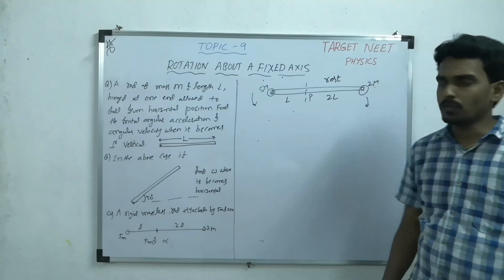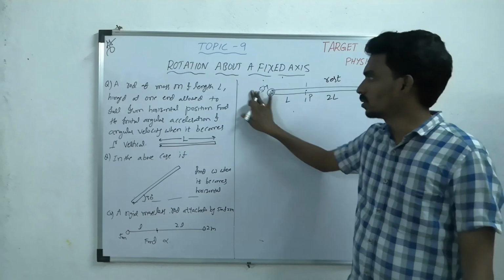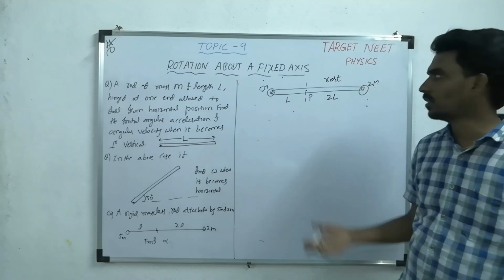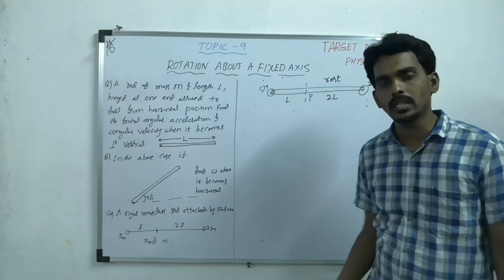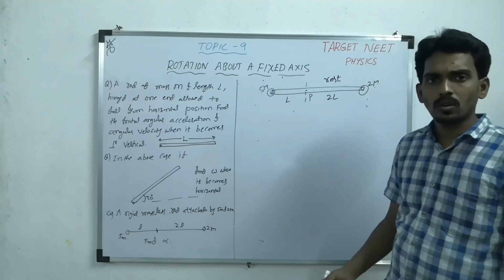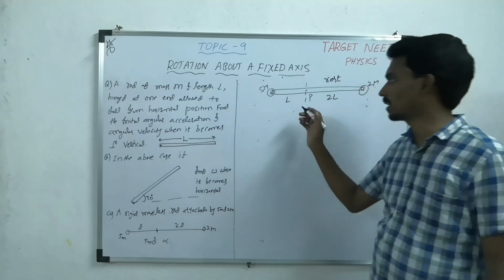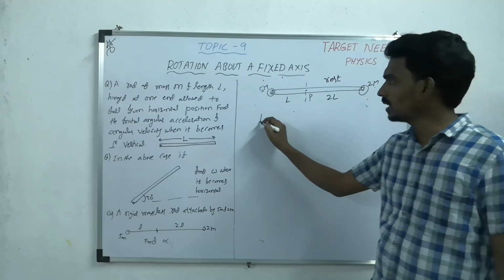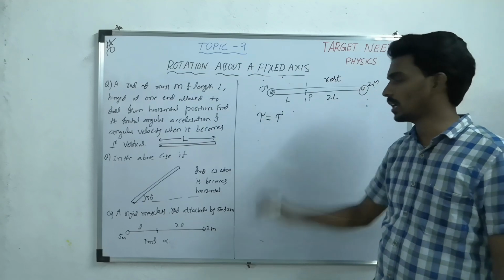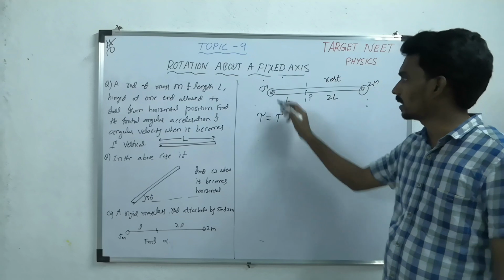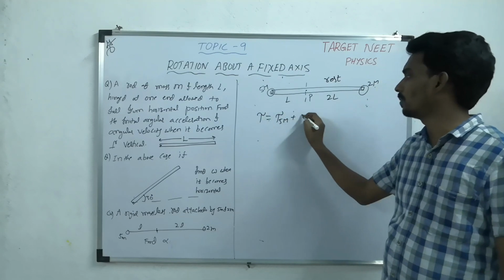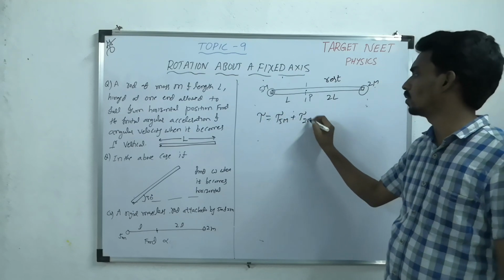But now we have to decide. If the resultant torque is clockwise, then the system rotates clockwise. So what we have to find right now is the resultant torque. To find it, first you have to check how many torques are acting. One is due to 5m, another one is due to 2m.